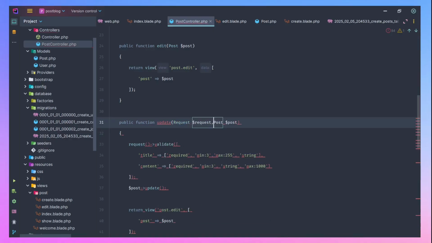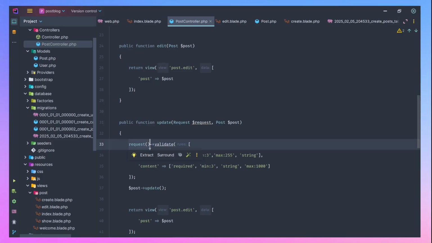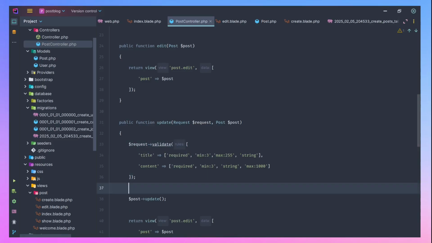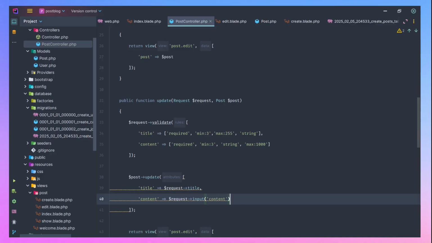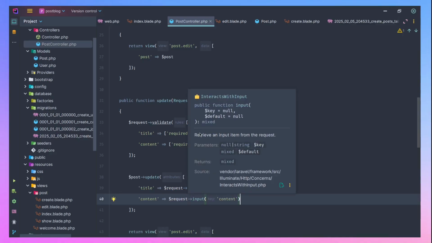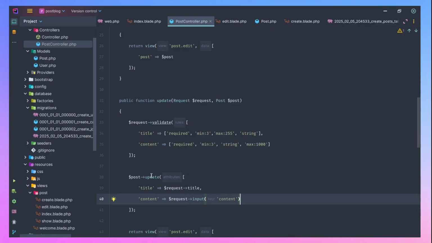So now let's do request, and we want to validate. All right, so we want to also do the validation as we did previously. After doing those validations, if the validation passes, we want to update. So we want to say this post, we want to update.